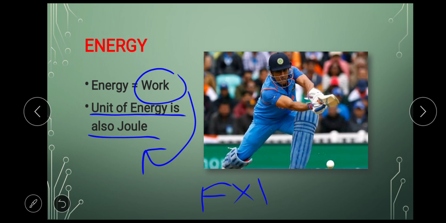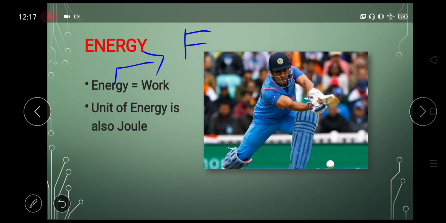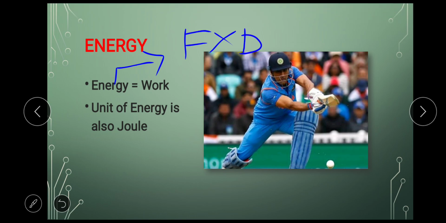The formula was F into D, based on which we found that the unit of work was joules. So the unit of energy is also joules. The formula for energy is also the same. It is F into D, the same formula which we used for work. So this was the basic introduction of energy.